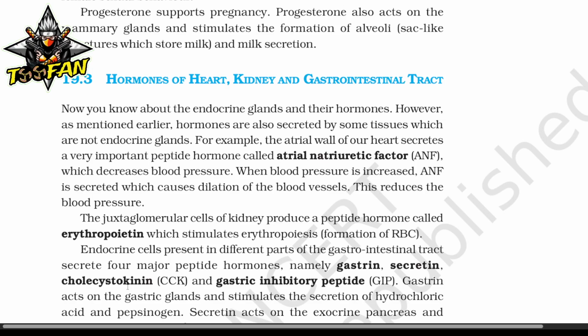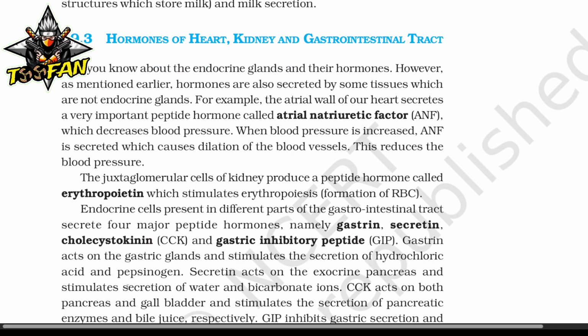Endocrine cells present in the different parts of the gastrointestinal tract secrete four major peptide hormones, namely gastrin, secretin, cholecystokinin and gastric inhibitory peptide. Gastrin acts on the gastric gland and stimulates the secretion of hydrochloric acid and pepsinogen. Secretin acts on the exocrine pancreas and stimulates secretion of water and bicarbonate ion.